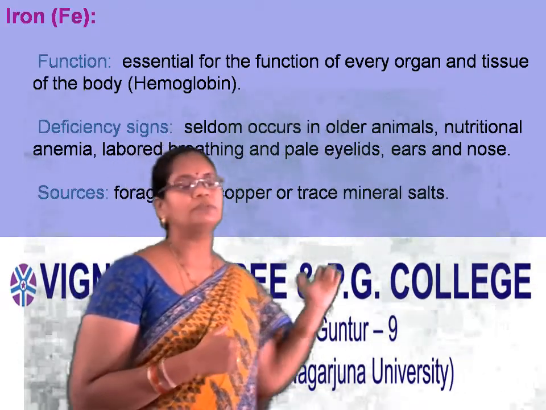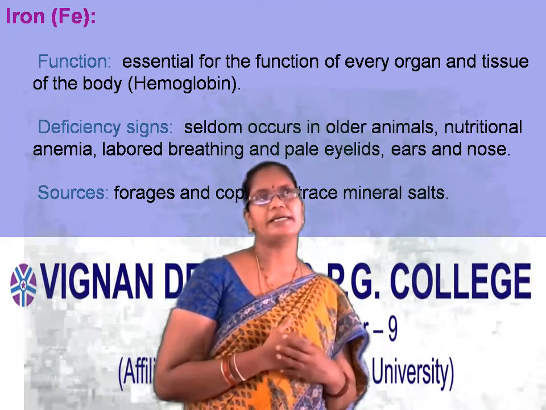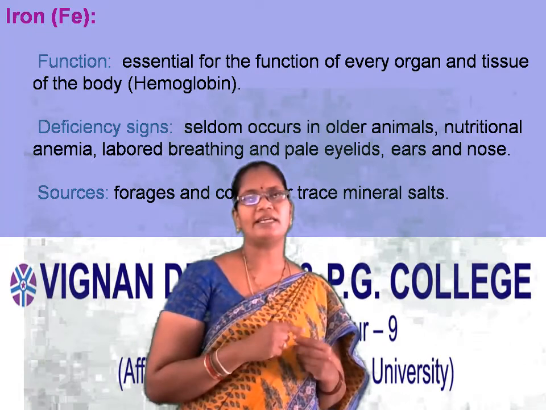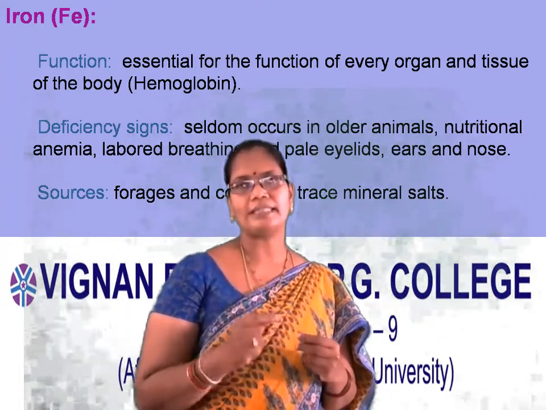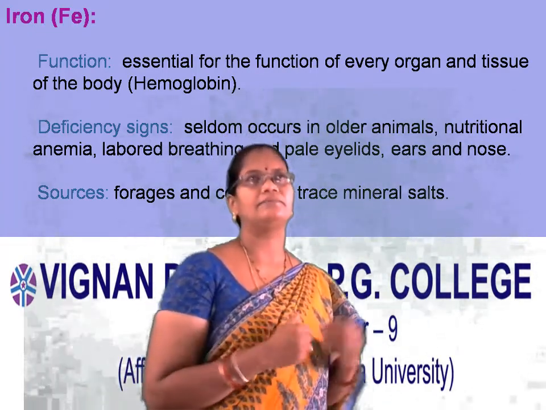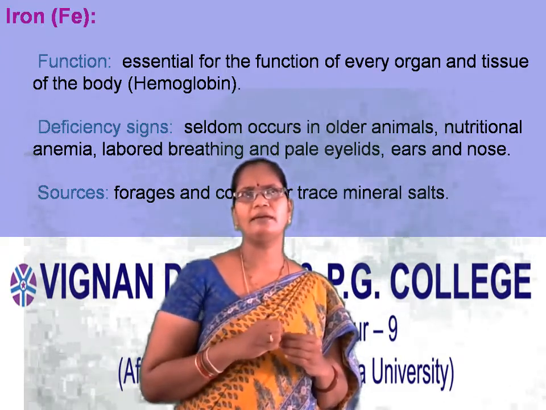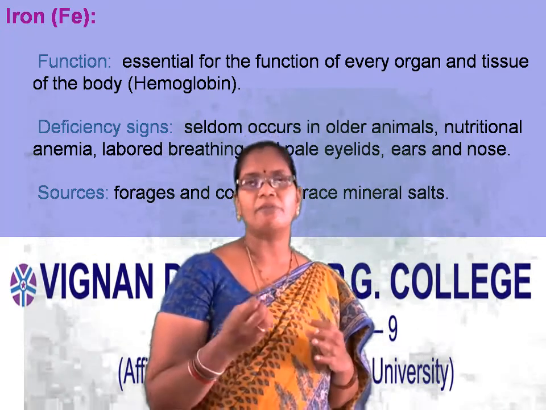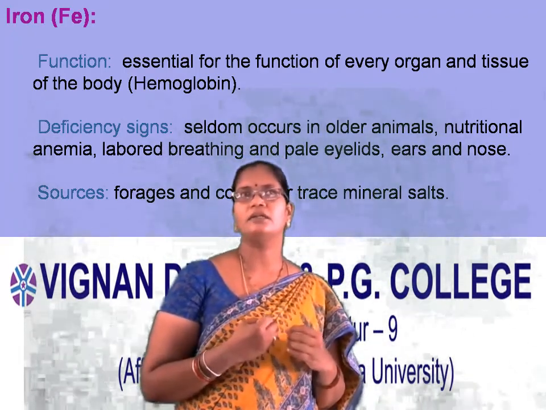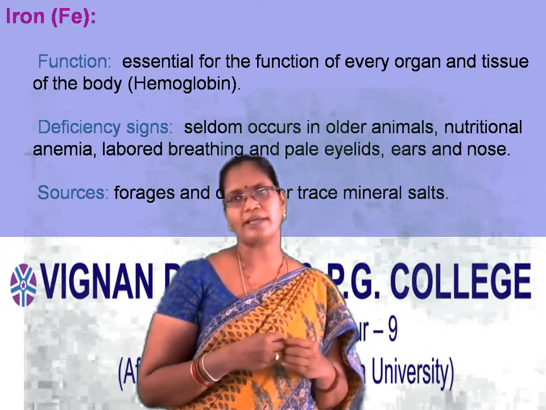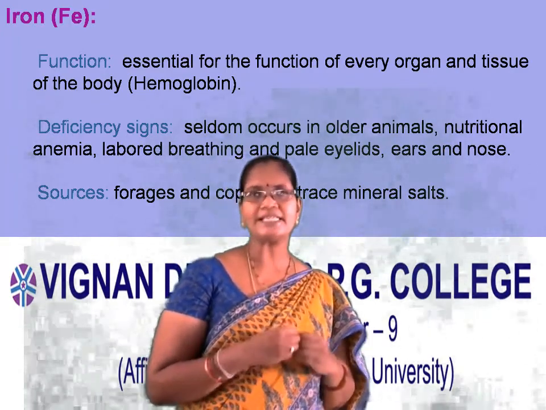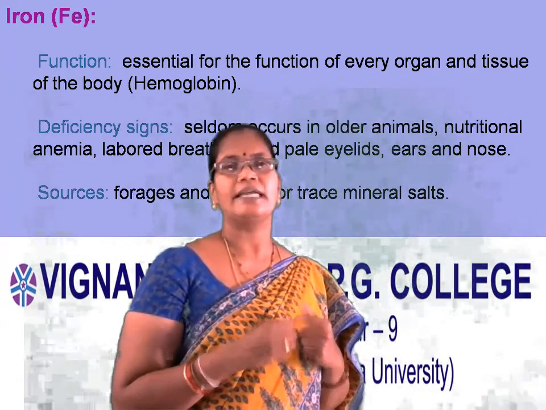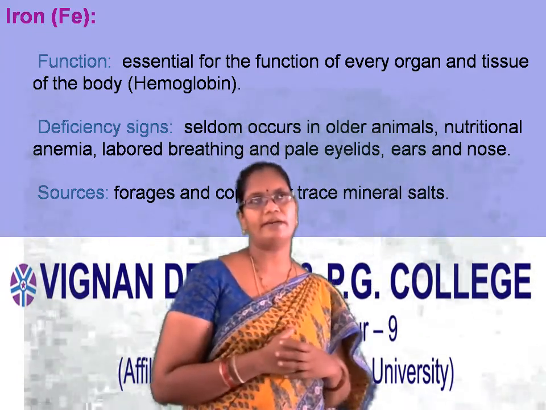Now we will move to the second microelement, that is iron, which is represented as Fe. We have to know one thing, that iron is a microelement, but it is considered to be a macroelement. Why? Because the role played by iron is of great extent in our body. For this reason, iron being a microelement, it is given a position as macroelement.